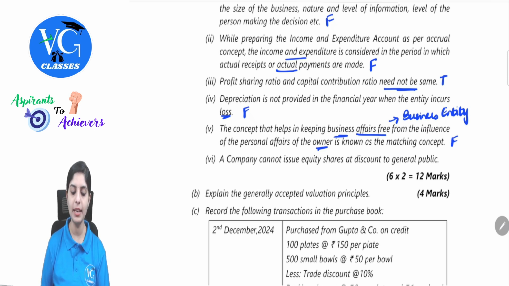Next, a company cannot issue equity shares at a discount to the general public. Yes, as per the Companies Act, to be more specific, as per section 53 of the Companies Act 2013, you cannot issue shares at a discount to the public. So the given statement here is true.